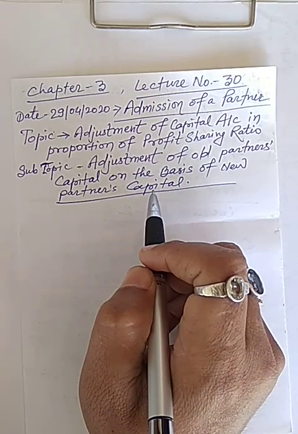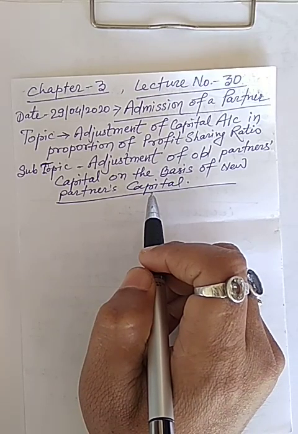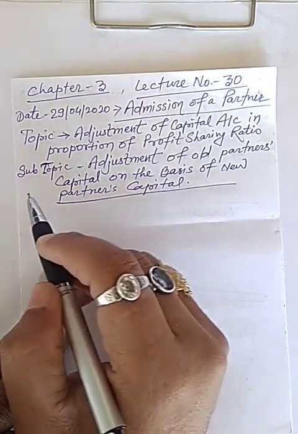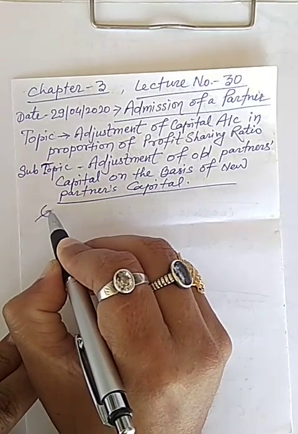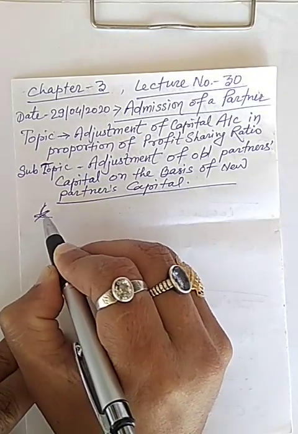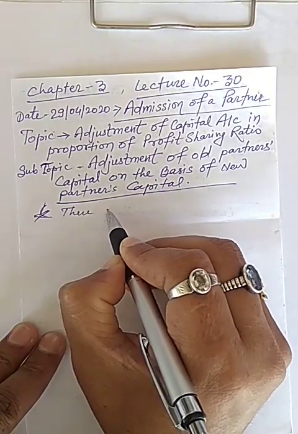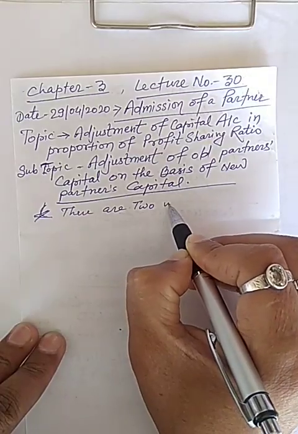Thus, the existing capital of old partners can be adjusted in two ways.